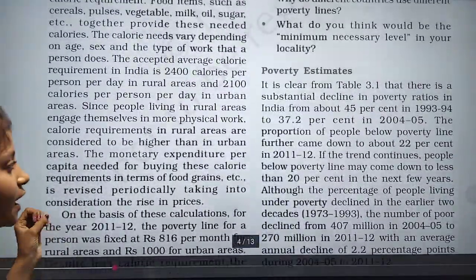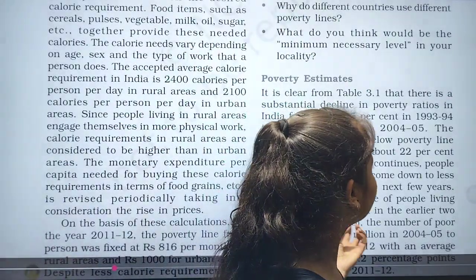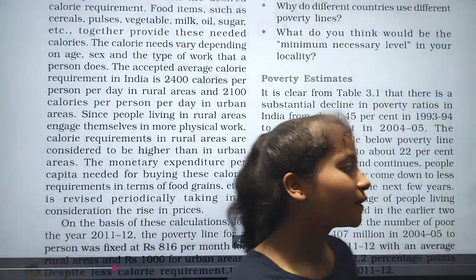These are the estimates made by the survey.